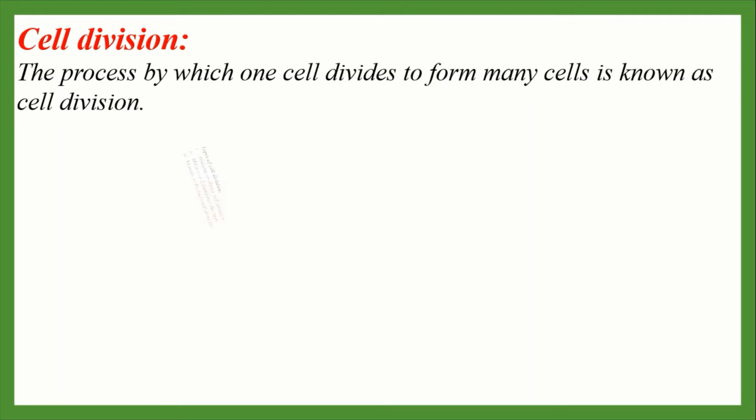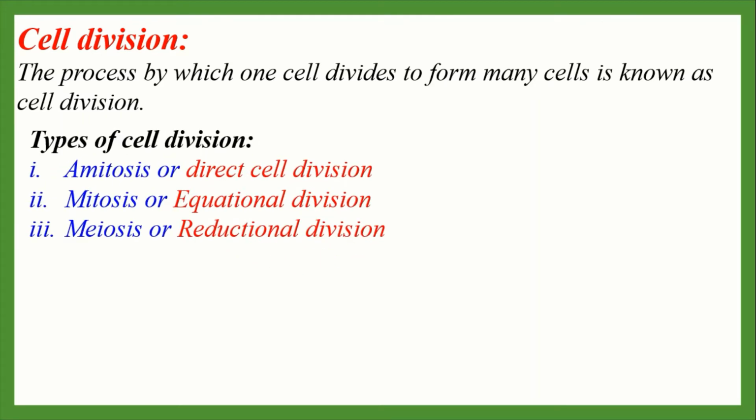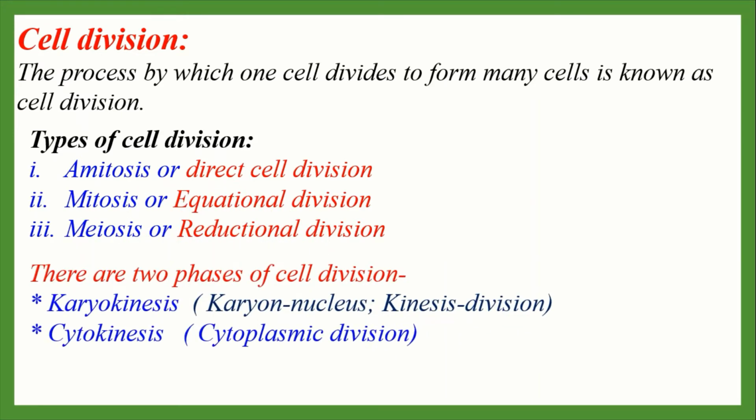Cell division is mainly of three types: amitosis cell division or direct cell division, mitosis cell division or equational division, and meiosis cell division or reductional division. There are two phases of cell division. The first phase is nuclear division, which is known as karyokinesis.